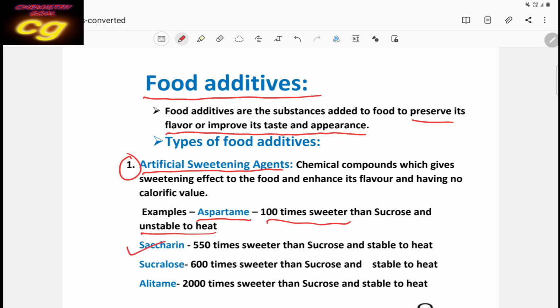Then the second one is saccharin. Saccharin's sweetness value is 550 times that of sucrose, and it is very stable to heat. It can be used in hot food, like your tea, because it is not decomposed by heat and its sweetening value is not very high. Then sucralose. It is not much more compared to saccharin; it is only 600 times sweeter than sucrose, and it is also very stable to heat. So saccharin and sucralose are both stable to heat, which means they do not decompose at high temperature.